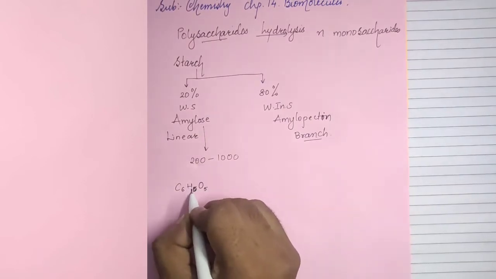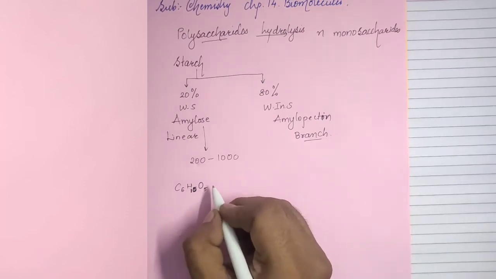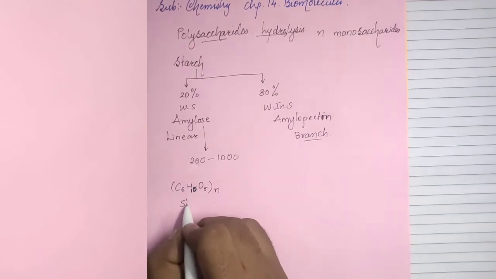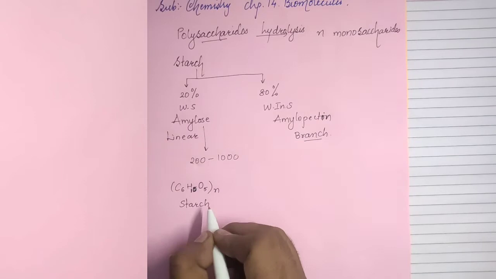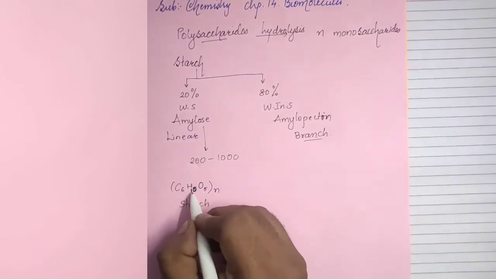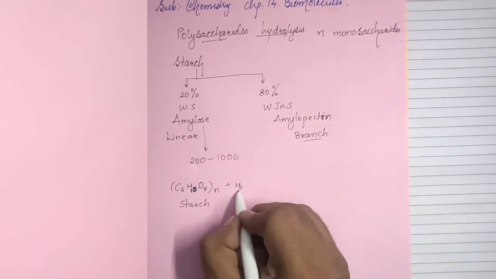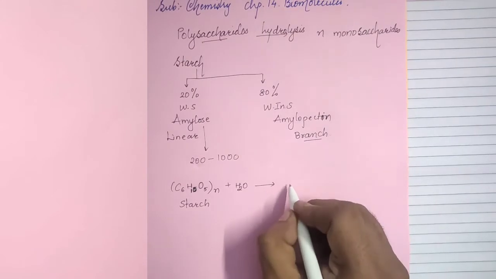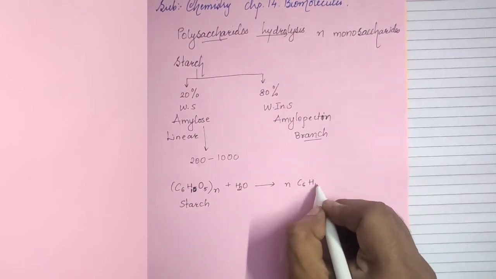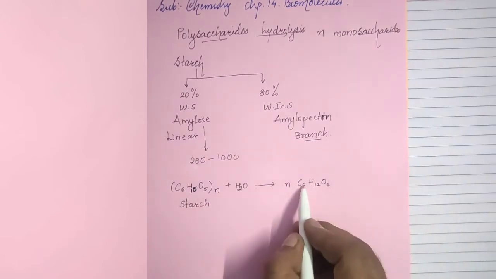(C6H10O5) n times is starch. Starch is a polysaccharide. I repeat the general formula again. C6H10O5 on hydrolysis gives n number of glucose molecules, that is C6H12O6. 6 carbon over here.